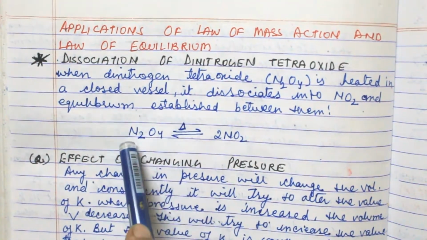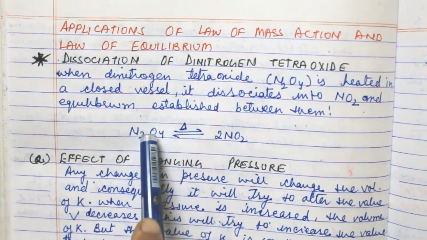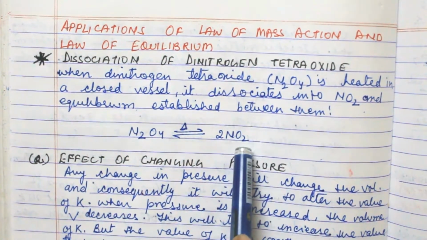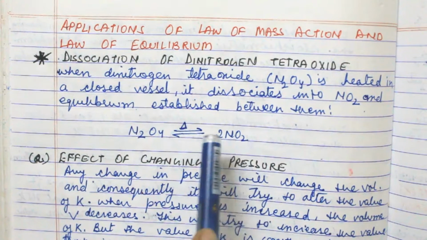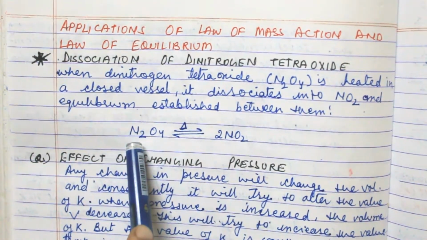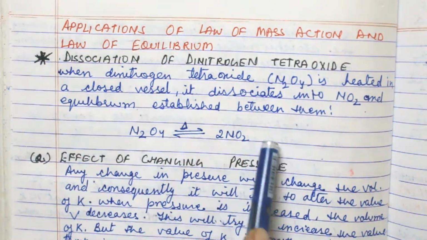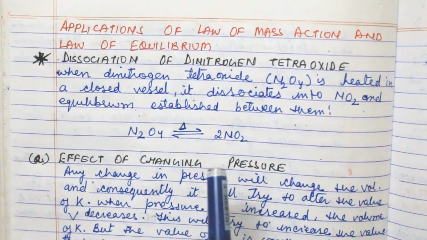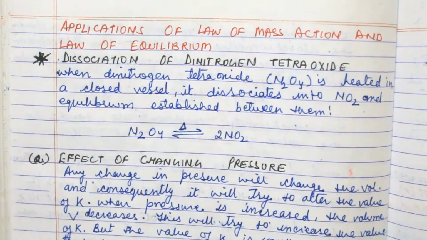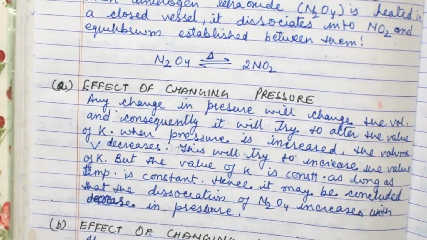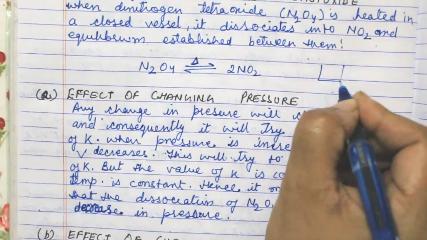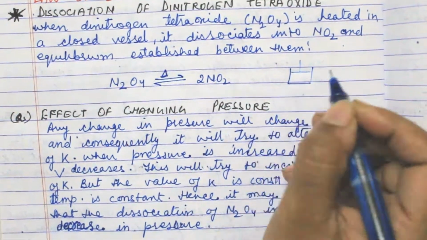Suppose this is N2O4. When it gets heated in a closed vessel, it forms a product NO2, and it is a reversible reaction also. NO2 again forms N2O4. So on the basis of this reaction, we discuss two facts, that is effect of changing pressure and effect of changing concentration. So pressure: if this is the container and we apply pressure, then